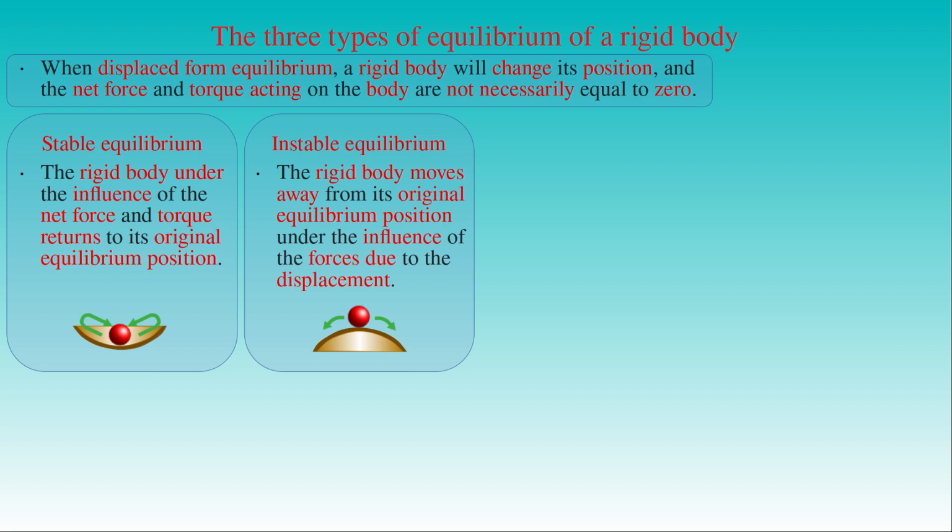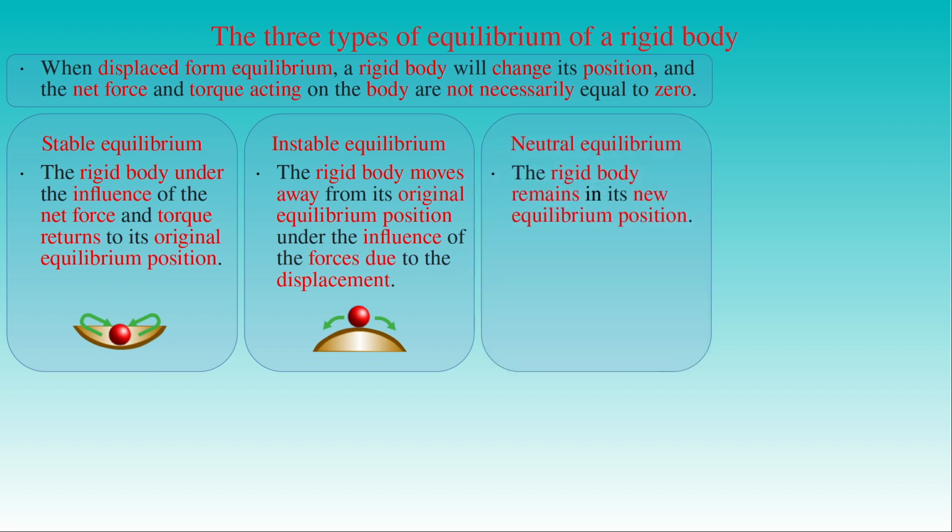position is unstable. The third type of equilibrium is perhaps the simplest one. If the displaced rigid body remains in its new position, then it is in neutral equilibrium. The ball lying on a flat surface is in a state of neutral equilibrium, since it will remain at rest even if it is slightly displaced, or it begins to move, settling in the new position if it is pushed slightly to roll. The new position of the ball is a neutral equilibrium position as well.